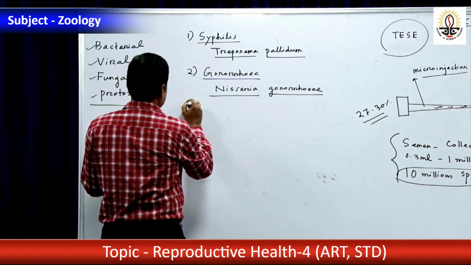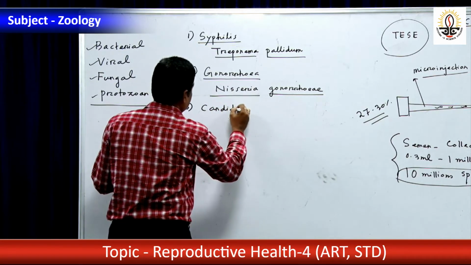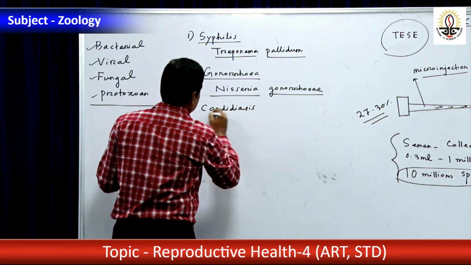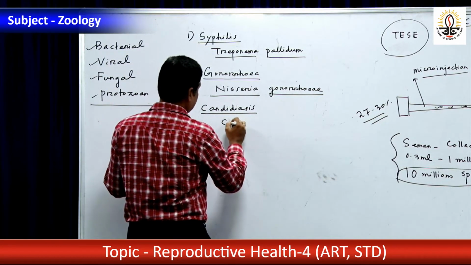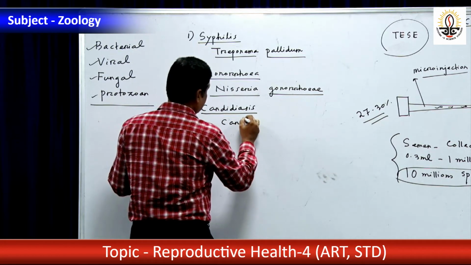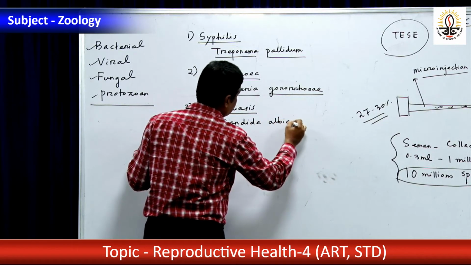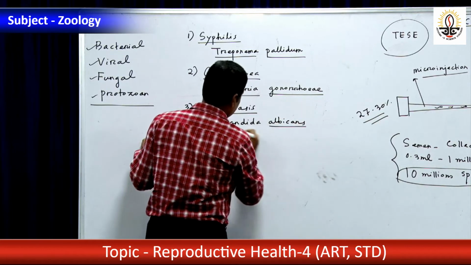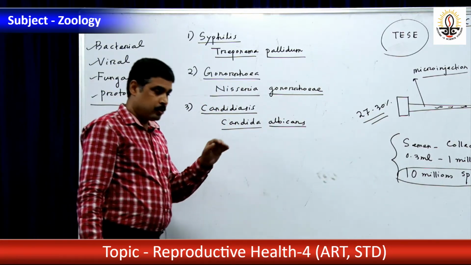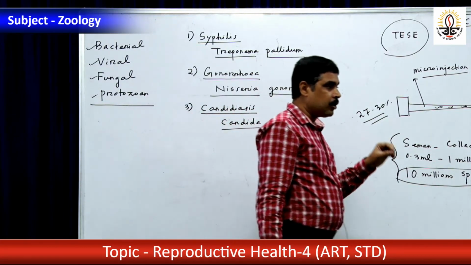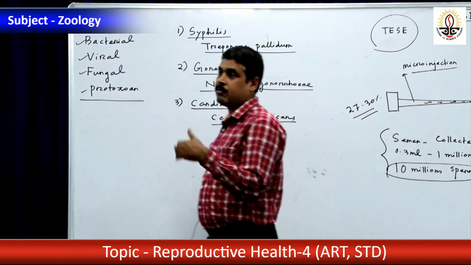Another one is known as candidiasis. It is a fungal disease caused by Candida albicans. It also causes infection in the vagina and many genital parts of the body. It affects male and female, particularly female.